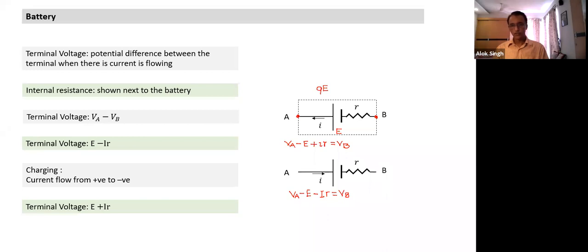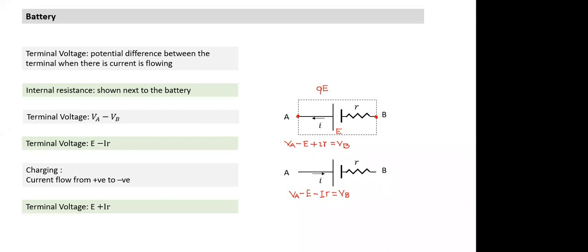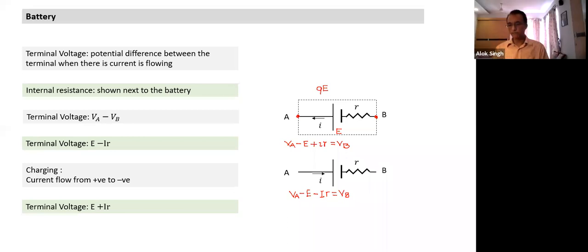If internal resistance is zero, terminal voltage will be equal to EMF all the time. So when is terminal voltage equal to EMF? One, if internal resistance is negligible, or terminal voltage and EMF will be equal when the current flowing through is terribly small. Otherwise, they are different, and it is E minus IR in normal flow, E plus IR in the charging state.